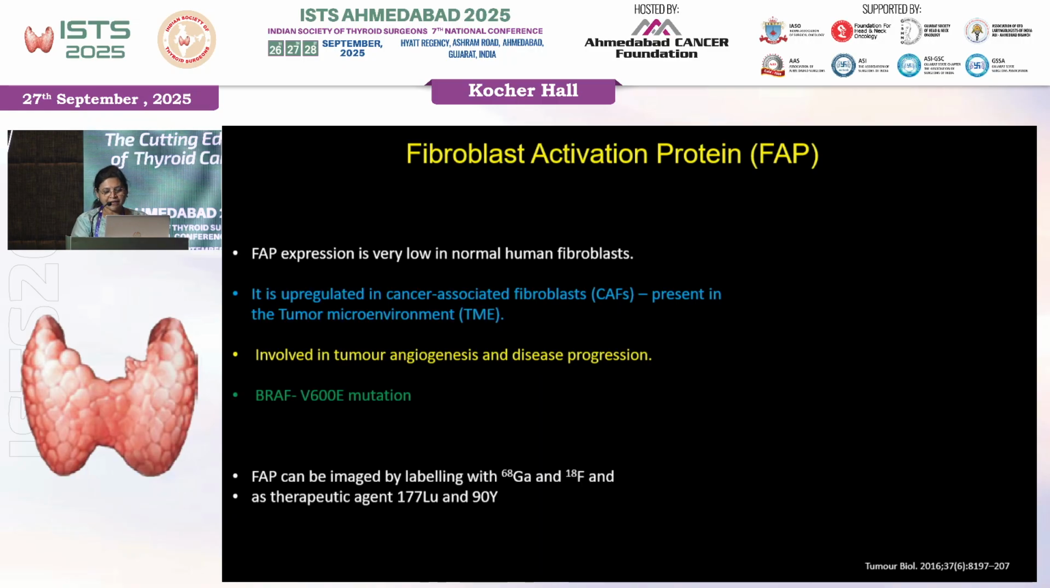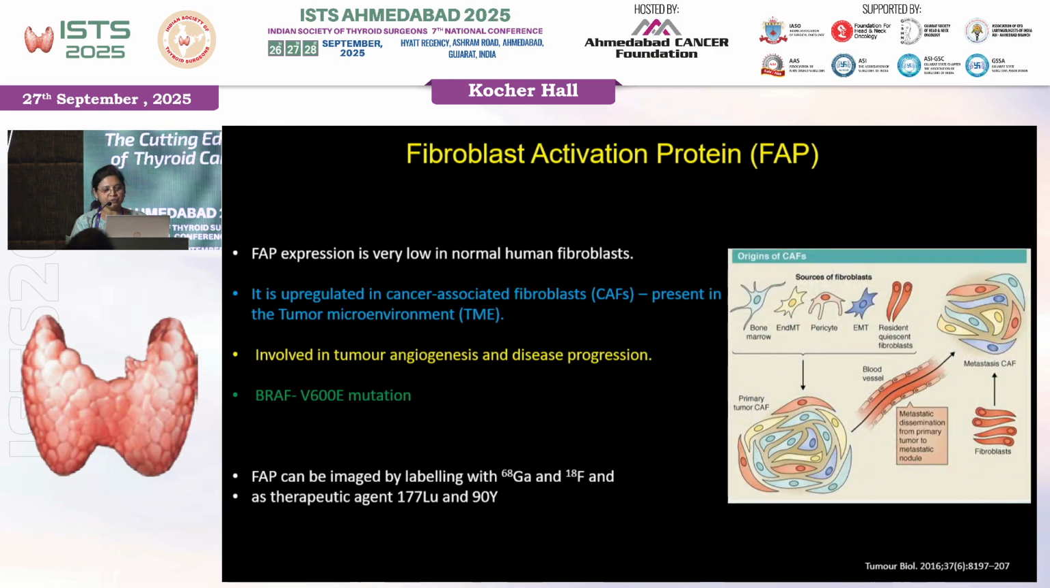Fibroblast activation protein, FAP expression is very low in normal human fibroblast, but this is upregulated in cancer-associated fibroblast and is present in the tumor microenvironment. This is involved in tumor angiogenesis and disease progression. This is again mediated by the BRAF V600 mutation. Now FAP can be labeled with gallium-68 or F18 so that we can do imaging studies, and these are surrogates. Then we could give therapy with either lutetium 177 or with yttrium 90.